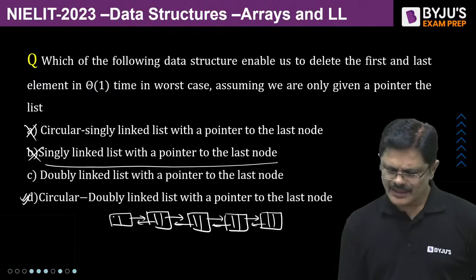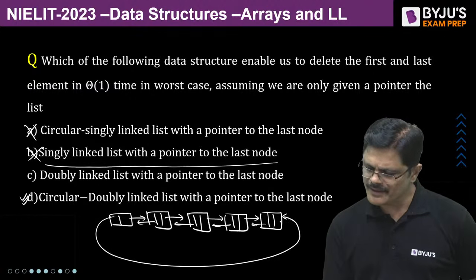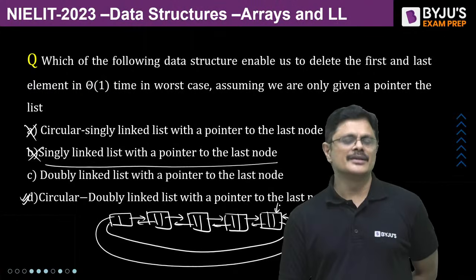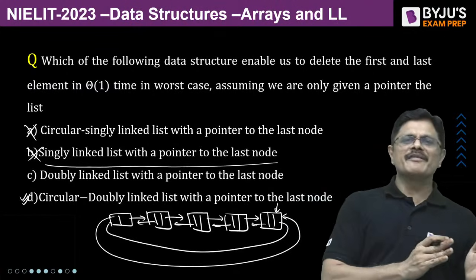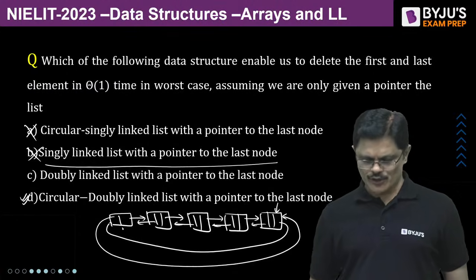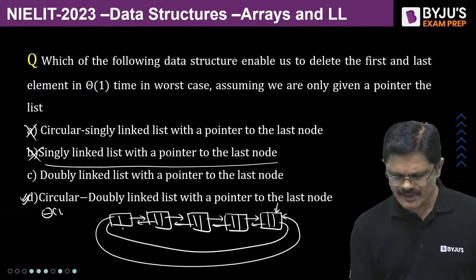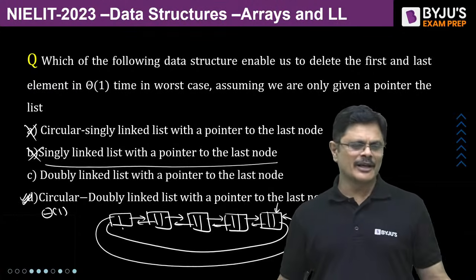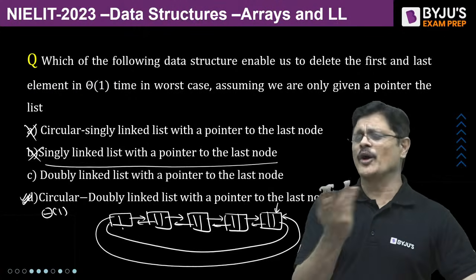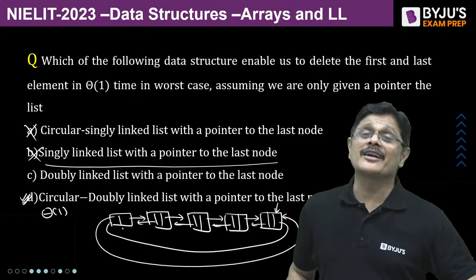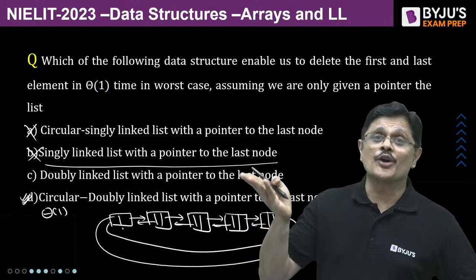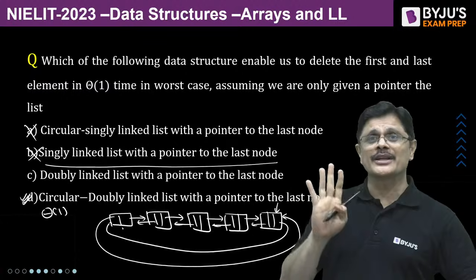So here, this node will have a pointer to this, and this node will have a pointer to this. So if you want to delete it, you can happily move to the previous node and delete it. If you want to delete this node, happily you can delete it. So both can be done in theta one time, my dear friends. This can be done with a circular doubly linked list with pointer to the first node or to the last node. Both can do this work.